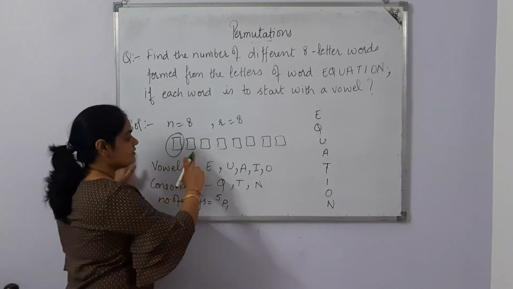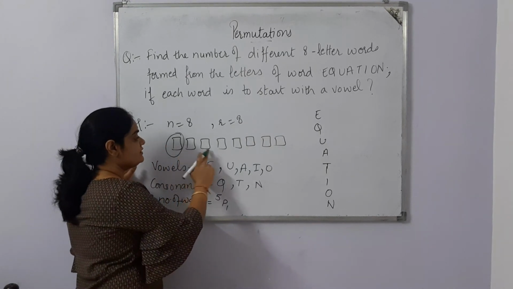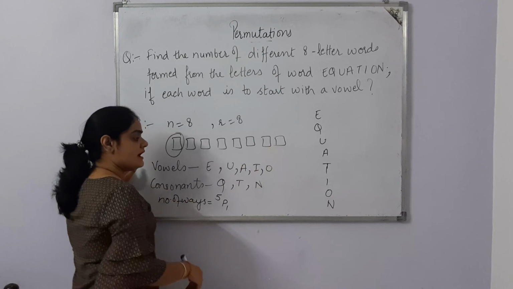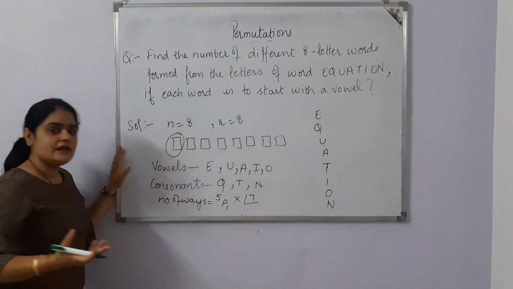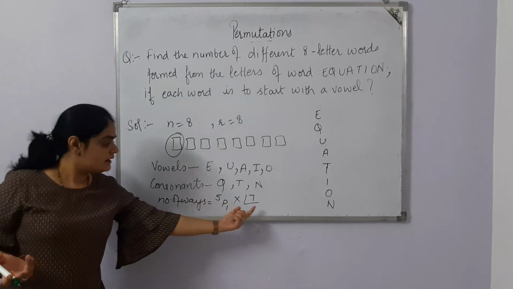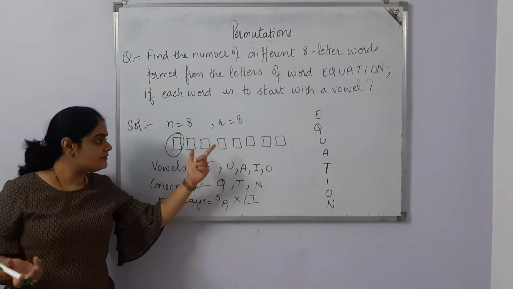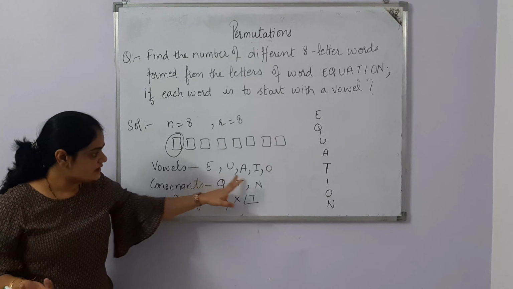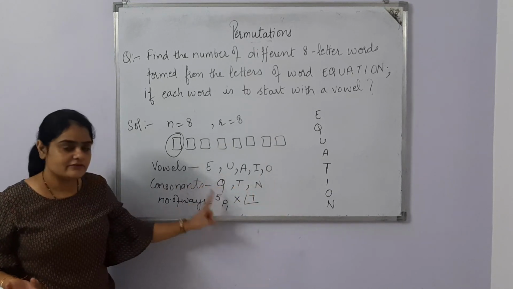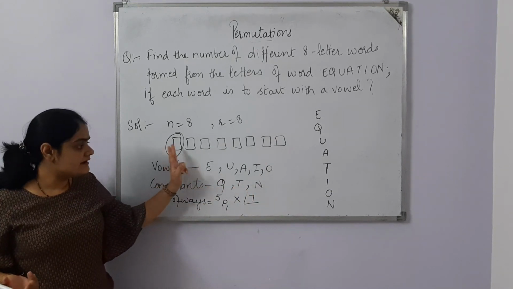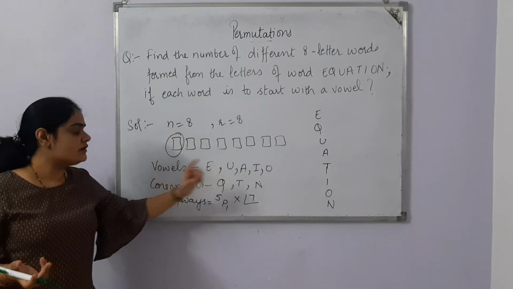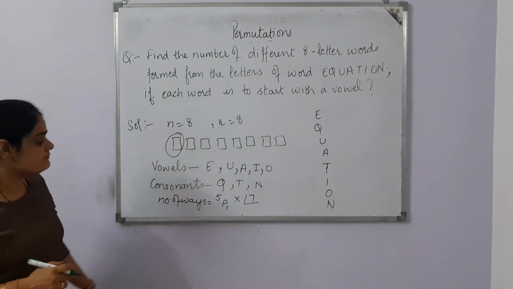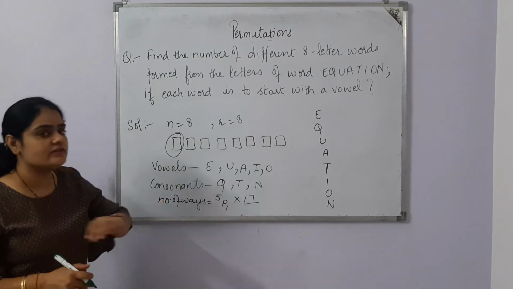And how many boxes are left behind? 1, 2, 3, 4, 5, 6, 7. And that is 7 factorial. Of course, any of the vowels will come at the first box, and the rest of the 7 boxes will be filled by any of the vowels or consonants which are left behind. So 5P1 into 7 factorial.